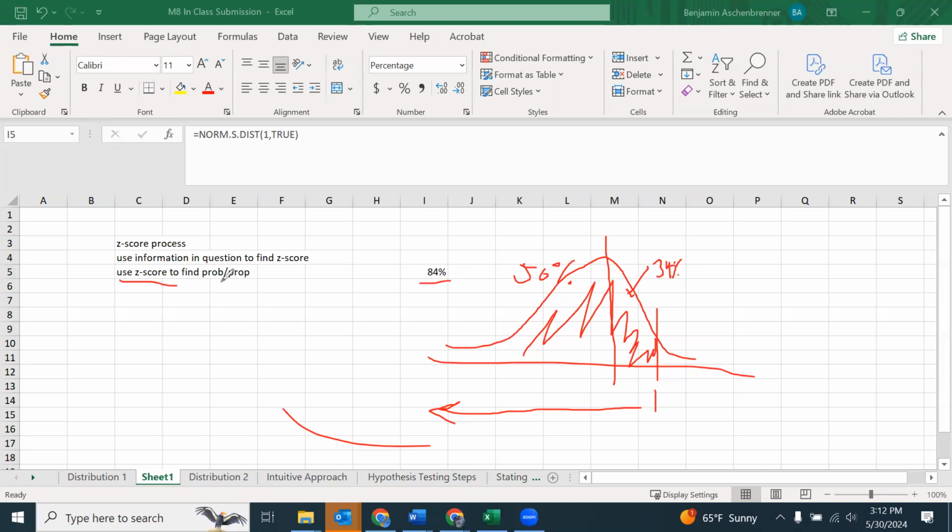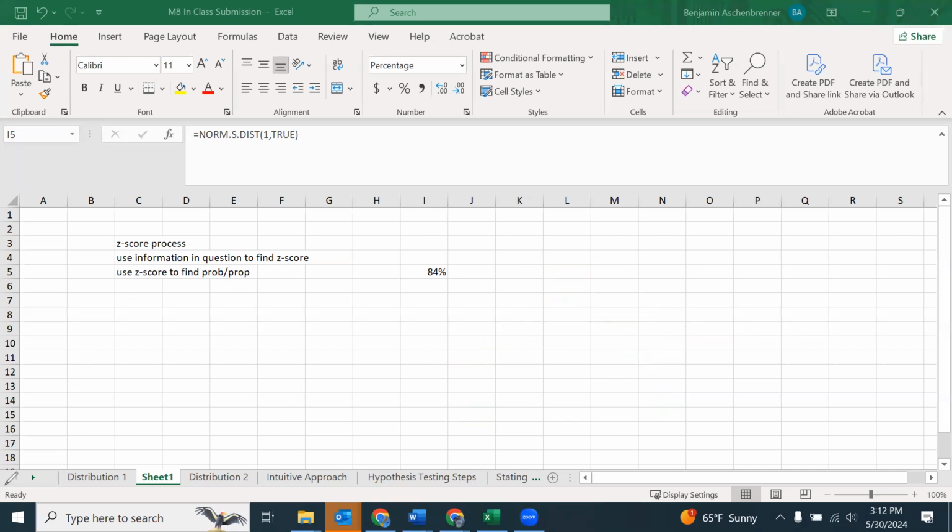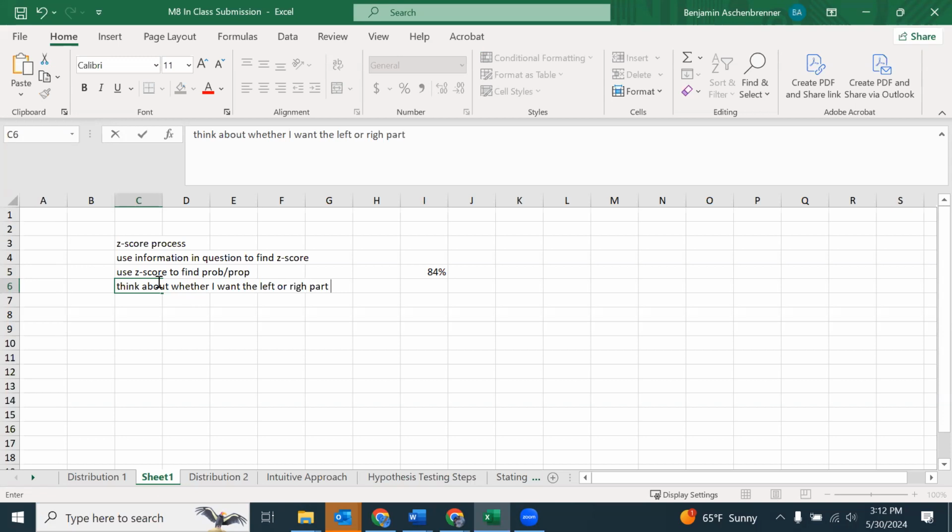I need to use the z-score to turn it into a probability or a proportion. From there, I'm answering the question. Well, first I need to determine whether I want the left or right part of the distribution. So you may need to find the complement to your probability or proportion, and we've talked about how to do that.